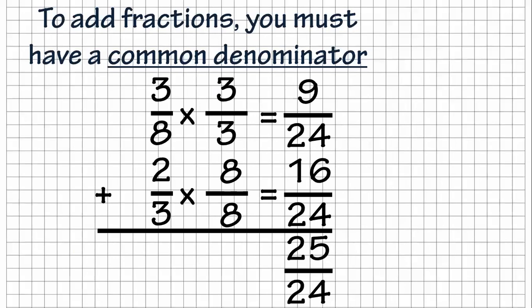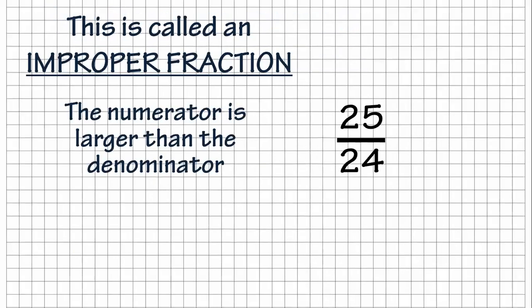Now, this takes us back to the cartoon that we talked about just a second ago. We have an improper fraction here. The top number is bigger than the bottom number. So what do we have to do? We need to look and figure out how to take this improper fraction and get it into a mixed number that'll allow us to find the answer that we're looking for here.